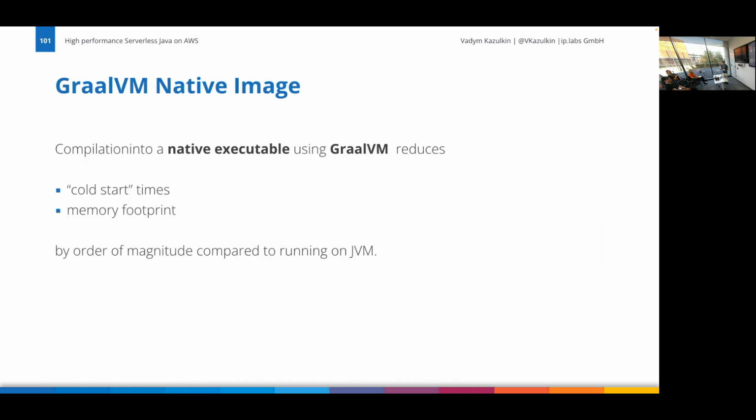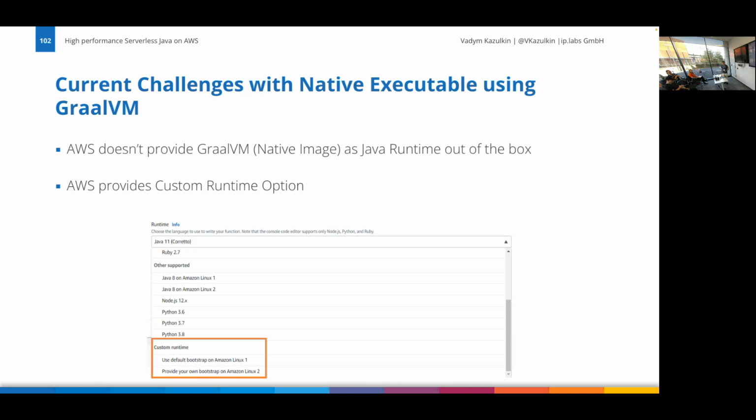Yeah, and the promise is, of course, because it's a native executable, no Java is basically involved, so things are quicker with fewer cold starts. The question is how to deploy that on AWS, because AWS doesn't support managed GraalVM. It's another virtual machine. It's not Java. It's a parallel technology, but there is a custom runtime.